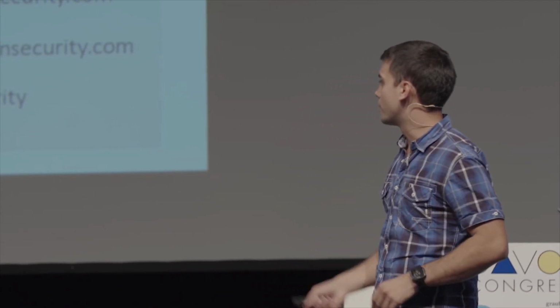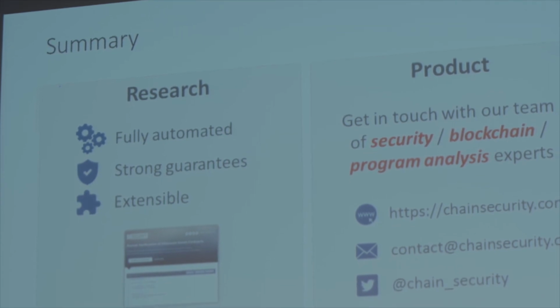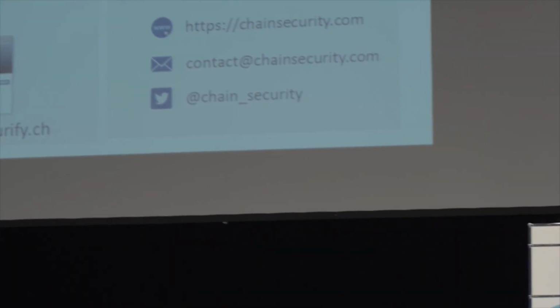So to summarize, there was this Securify product which was developed at ETH, which is fully automated, provides strong guarantees, is extensible, and you have a trial version on this website. And from the experience with Securify, ChainSecurity was founded. ChainSecurity specializes in audits and improving the tool sets to provide better feedback to the developers and make sure that the security guarantees that we have in other fields of computer science can also be provided in the blockchain and for Ethereum.